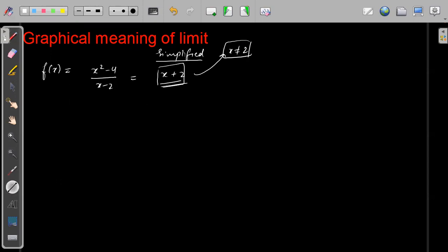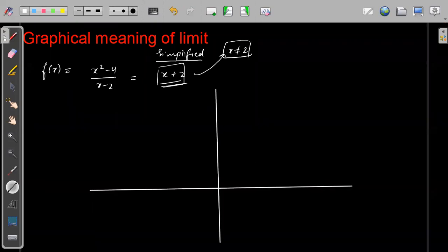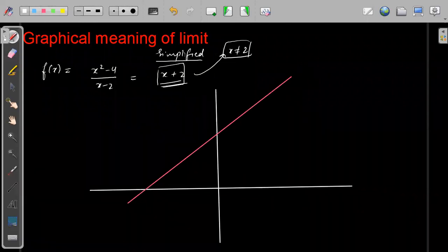Okay. So now I will try to draw this function. Let's see what happens when I try to draw it. We know this is a linear function, so you will get a linear equation of a line. The x intercept will be minus 2 and the y intercept will be 2. So this is something like this, right? This is the line y equals x plus 2.